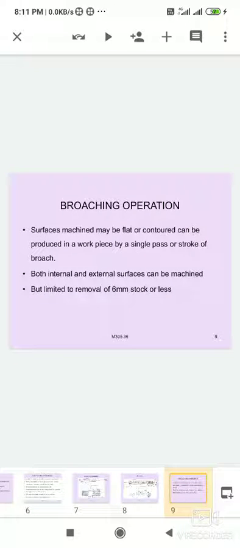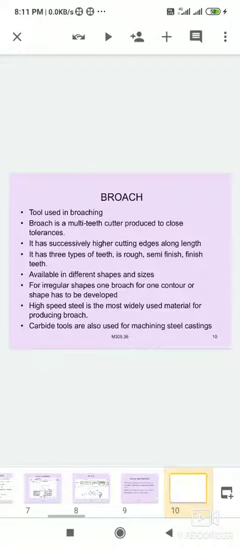In the broaching operation, surfaces machined may be flat or contoured and can be produced in a workpiece by a single pass or stroke of the broach. Both internal and external surfaces can be machined but limited to removal of 6 mm stroke or less.